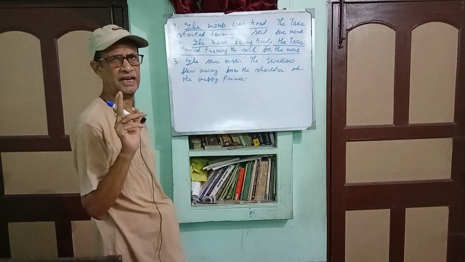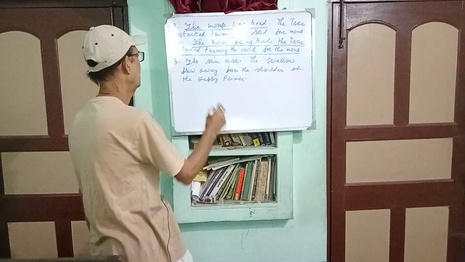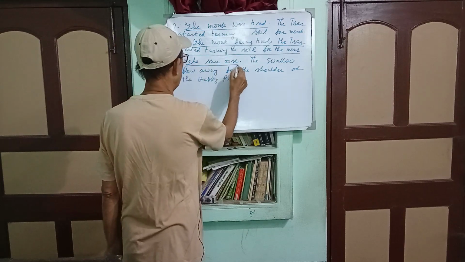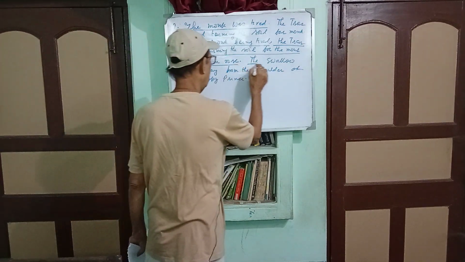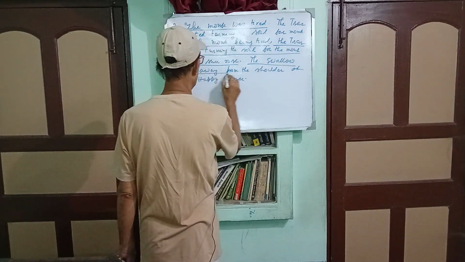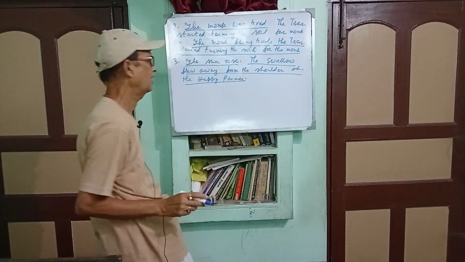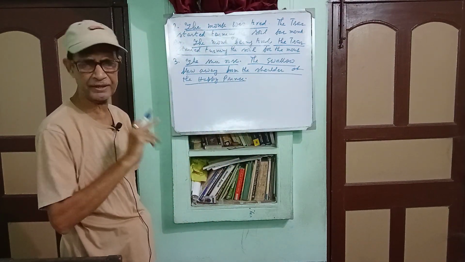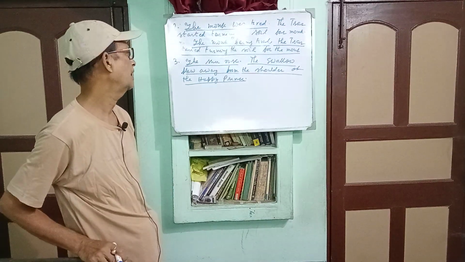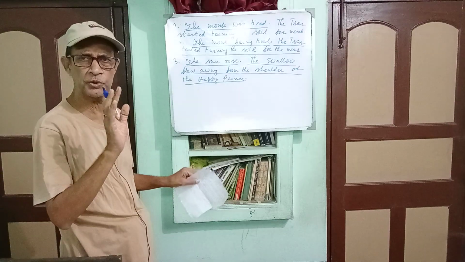And you see that there are two different sentences. The sun rose. Here there is no verb. The swallow flew away from the shoulder of the Happy Prince. There is obviously a cause and effect relation, and there are two different subjects.